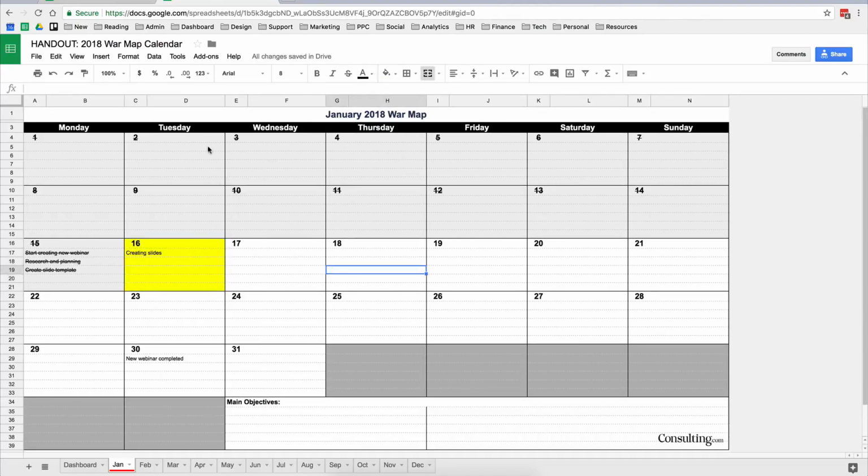And so every day when I wake up, I just go into my browser and click on the link to go to my calendar, and I look at my war map and see what's on the schedule for today, what actions I need to take, and how I'm progressing with everything. And this honestly is the tool that keeps my entire life organized, really. And I'm sure it's going to be able to do the same for you when you use it correctly.